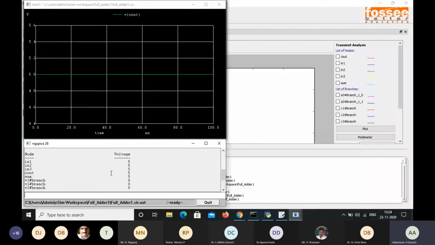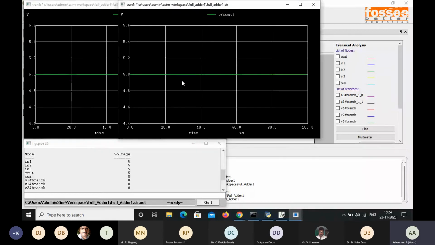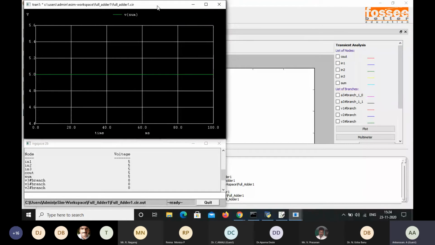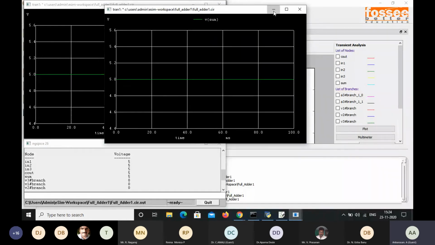Actually, this means input value 1 1 1. So 1 1 1 as a 3 input, what will be our output? Our output will be 1 1. That is, the sum will be 1 and carry will be 1. So that's what here it is given as C out is 5 and sum is 5. So that we can see here. That is C out value is 5. The sum value is also 5.